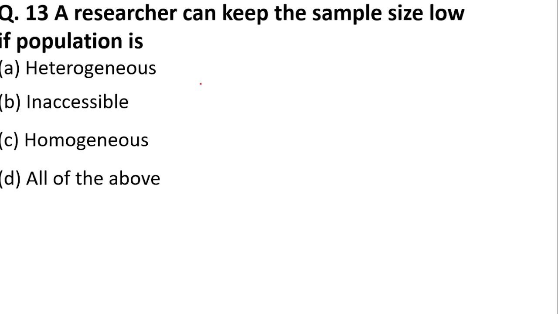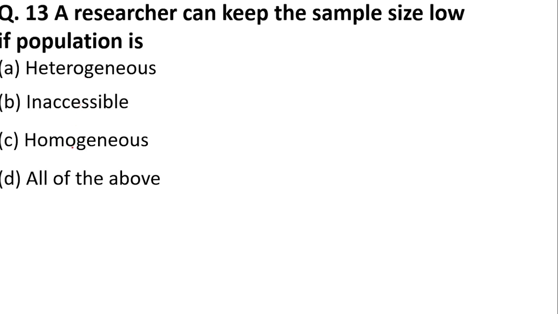A researcher can keep the sample size low if the population is... Heterogeneous means the population is of different varieties. So if a researcher wants to keep the sample size low, which type of population should he use?